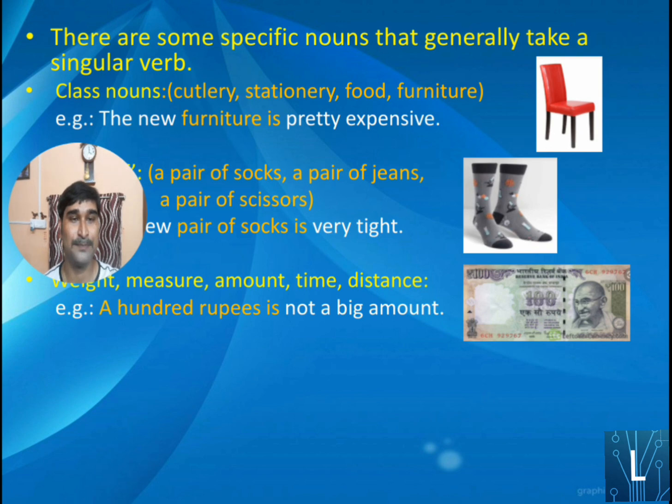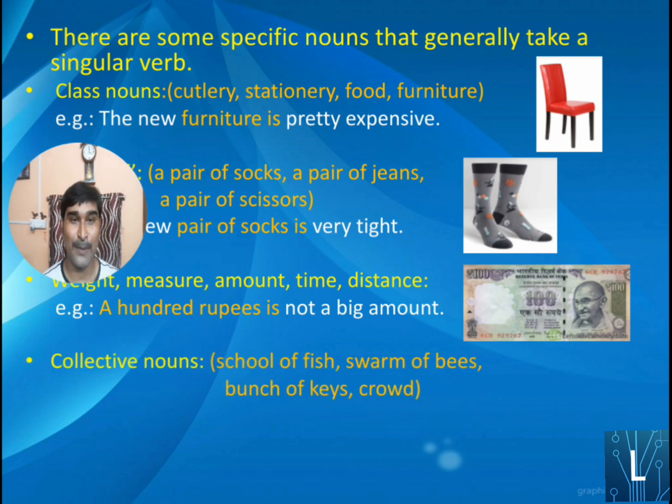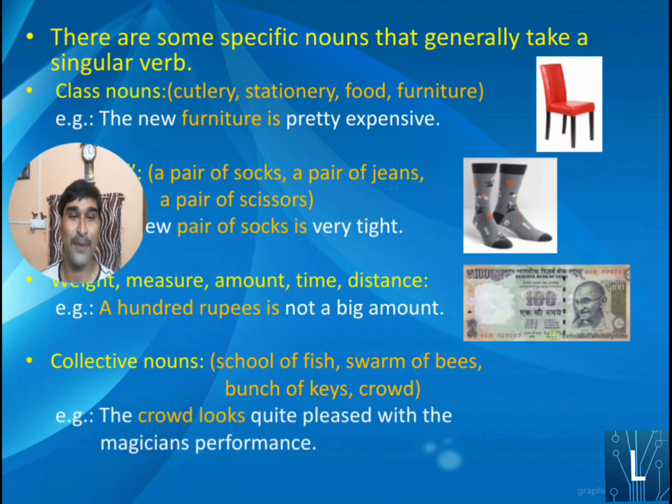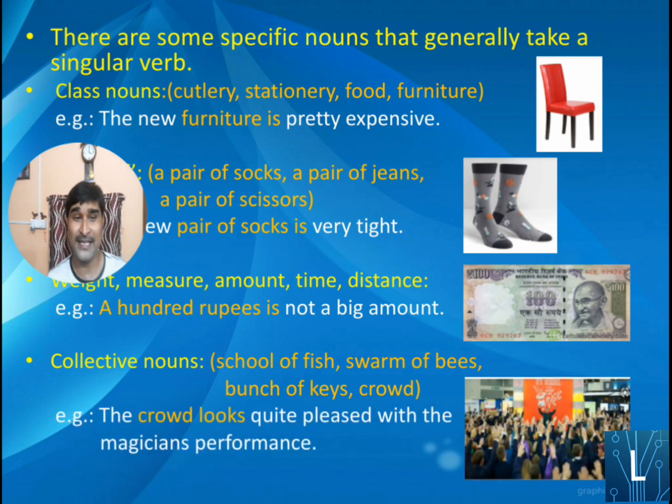Next example, collective nouns. Some of the collective nouns are school, office, swarm of bees, bunch of keys, crowd, all of which stand for singular number. Take the first example: the crowd looks quite pleased with the magician's performance. Here the crowd is a collective noun but stands for singular number. That's why the crowd looks quite pleased. Here the crowd does not mean individual people, the crowd indicates the whole. That's why the crowd looks quite pleased with the magician's performance.